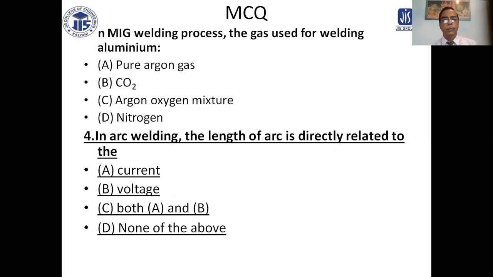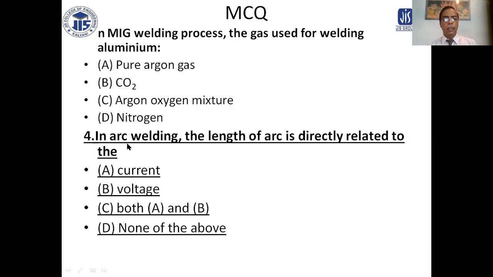In the MIG welding process, which gas is used for welding aluminum: pure argon, CO2, argon oxygen mixture, or nitrogen? In MIG welding of aluminum, pure argon is used because CO2 may have moisture, and oxygen is there, so aluminum oxide may form. Argon with oxygen is not acceptable because aluminum oxide may form. Nitrogen is not acceptable as an inert gas. So pure argon, A, will be the answer.